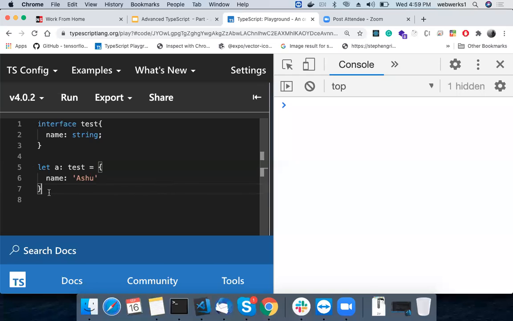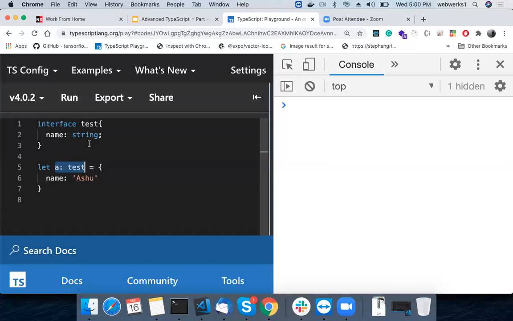These few lines of code are a simple TypeScript code, right? I have an interface called test, and I used that test in a JSON object. I'm sorry, my mistake, it's not a variable, it's a JSON object. It has a key called name, and with the name I added a string based on the interface type.